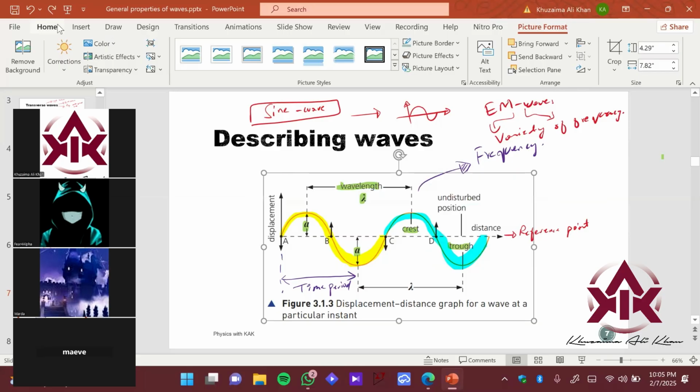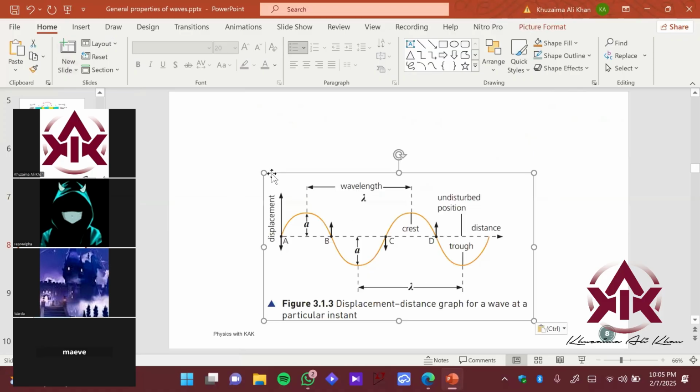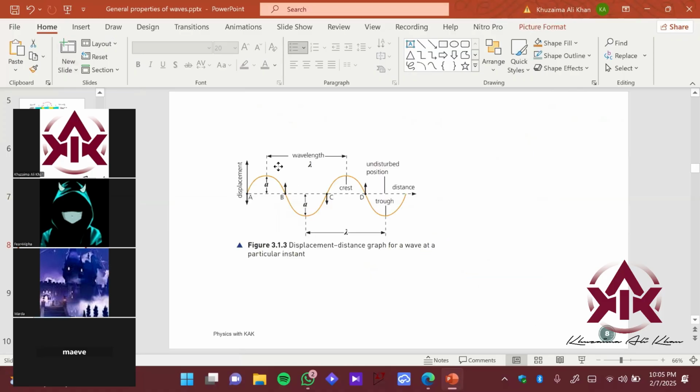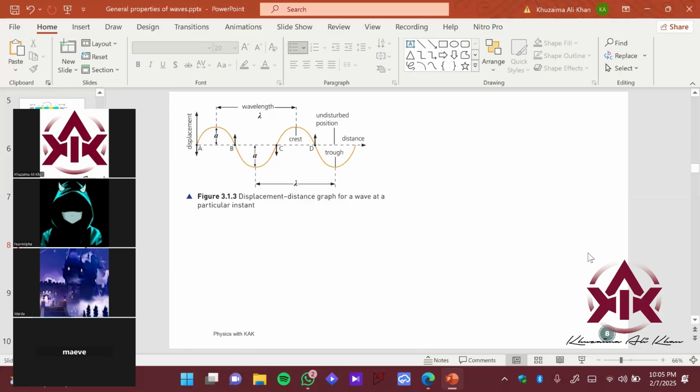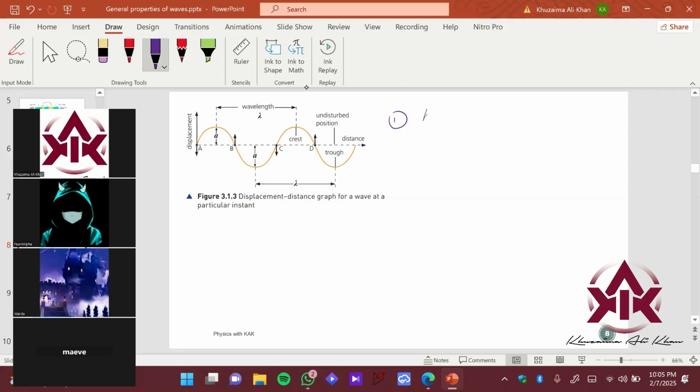Okay, Control C, I want to basically paste it into a blank slate. Okay, so first of all, I'm gonna start with the idea of amplitude, right? What is amplitude? So first of all, let's define it formally. It is the maximum displacement from the mean position.